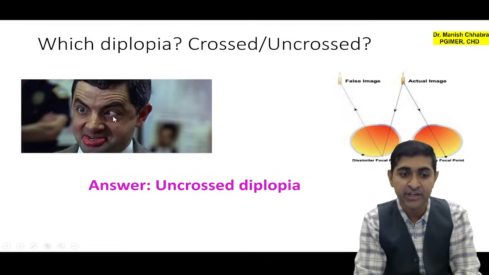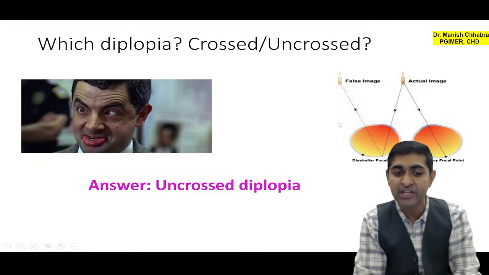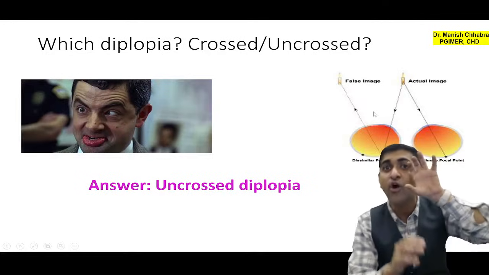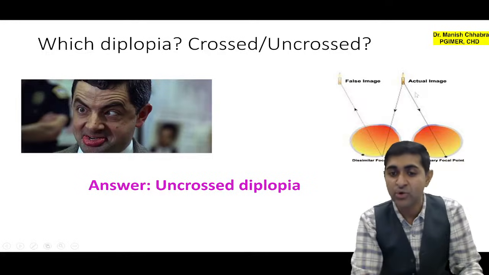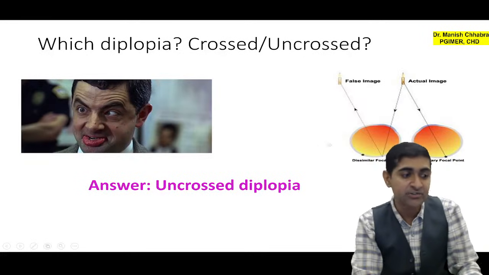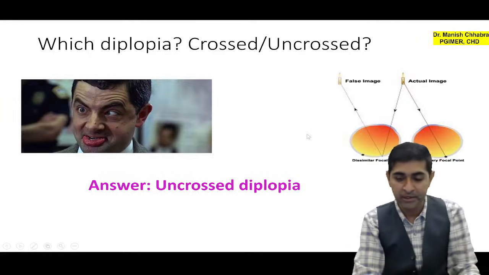You can appreciate there is left eye esotropia, so the false image is on the same side, that is why it is uncrossed diplopia. Uncrossed means that the false image is not crossing the true image, the actual image. The actual image is this, the false image is on the same side, so it is uncrossed diplopia.